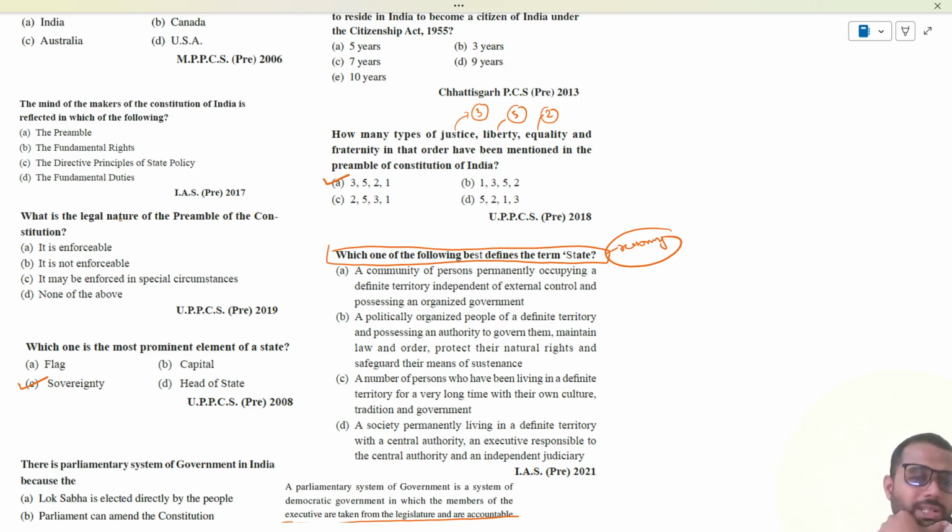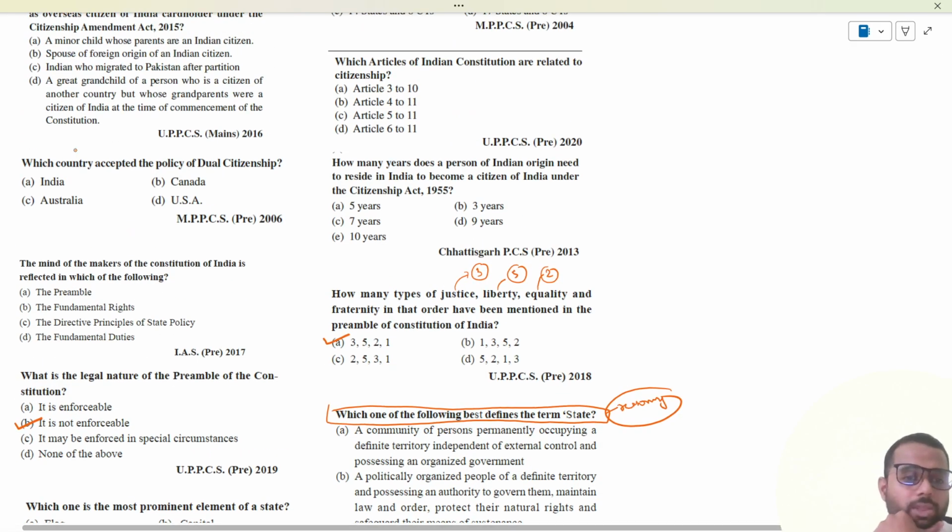Okay. What is the legal nature of the preamble of the Constitution? Is it enforceable? Is it not enforceable? It may be enforced in special circumstances. None of the above. It is not enforceable. Then the mind of the makers of the Constitution of India is reflected in which of the following? The preamble. 2017 IAS prelims.